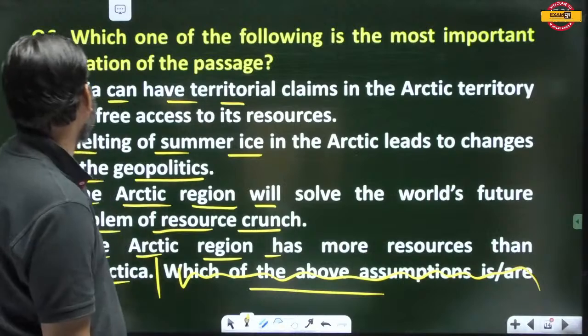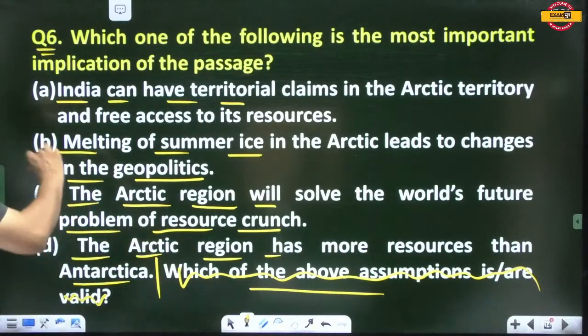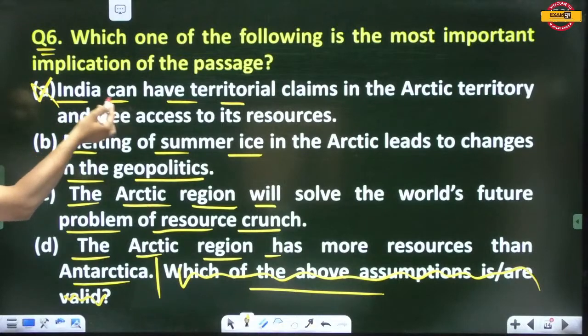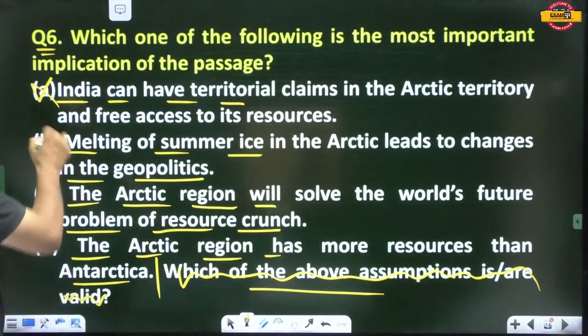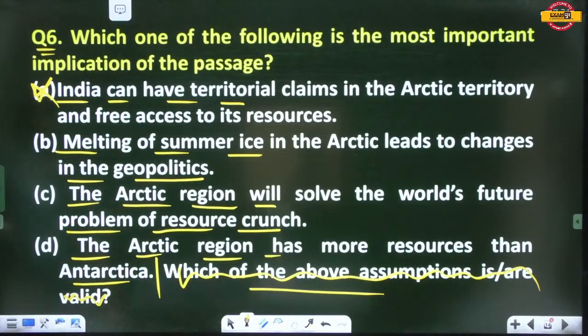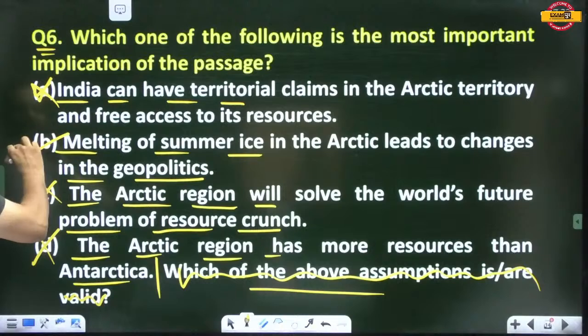No, D is not the correct answer, Mridul. Very first, eliminate A because there is India. It is not about India. India has not been mentioned in the passage, so eliminate it. And as far as D is concerned, the Arctic region has more resources than Antarctica. This has also not been mentioned in the passage. The Arctic region will solve the world's future problem of resources. No. Melting of summer ice in the Arctic leads to changes in the geopolitics. Yes, this is the correct statement. So B is the answer. B is the answer. Okay.